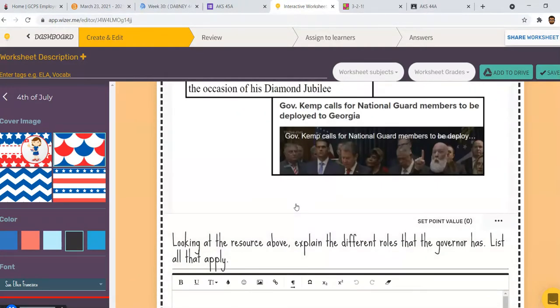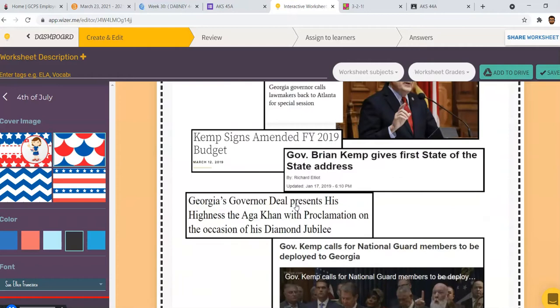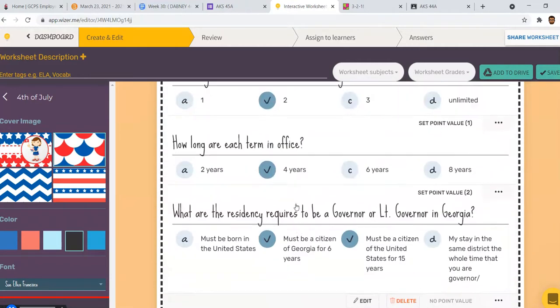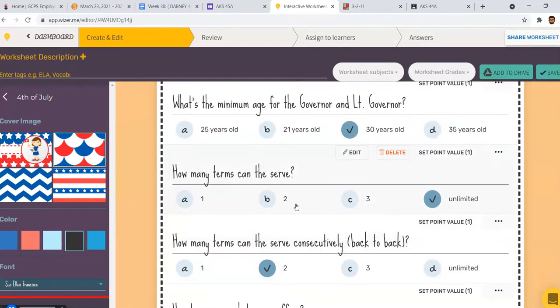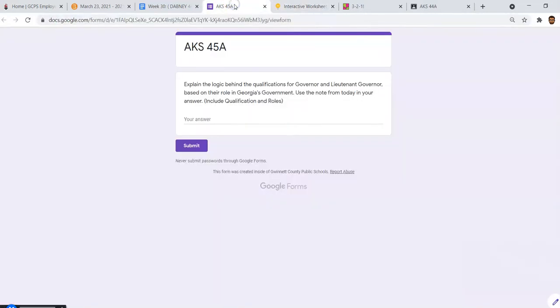So one, they show you that they understand what the qualifications are, and then based on the qualifications, explain to you why they understand why they're so much higher than the General Assembly, or why they don't understand. Okay, most of the time they do understand why the qualifications are more strenuous. And at that point, they just got to explain to you why it's more strenuous based on what they wrote.